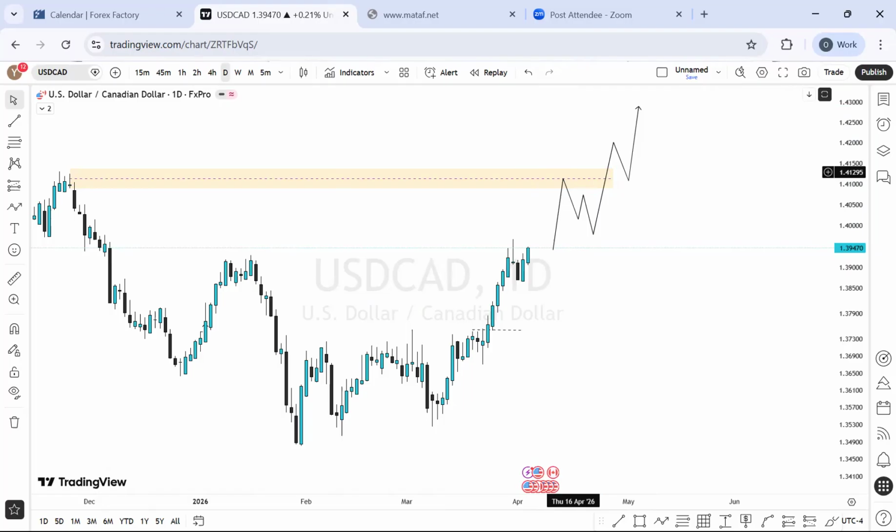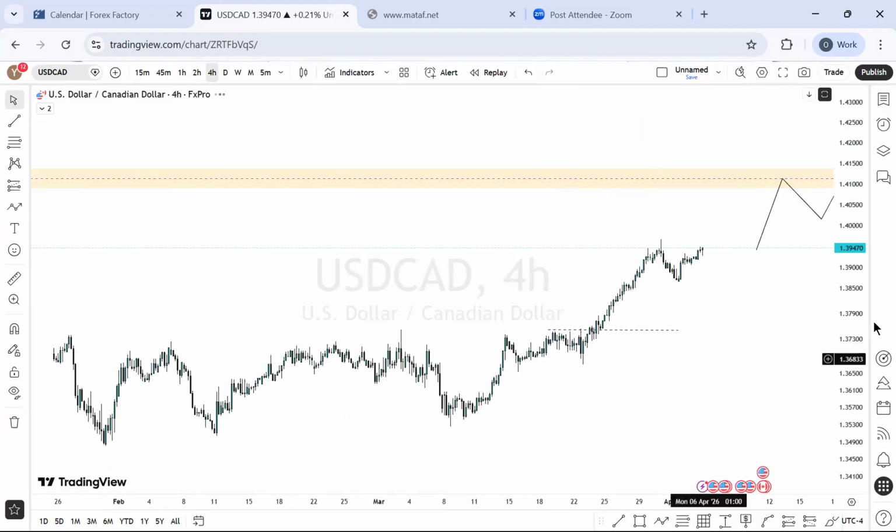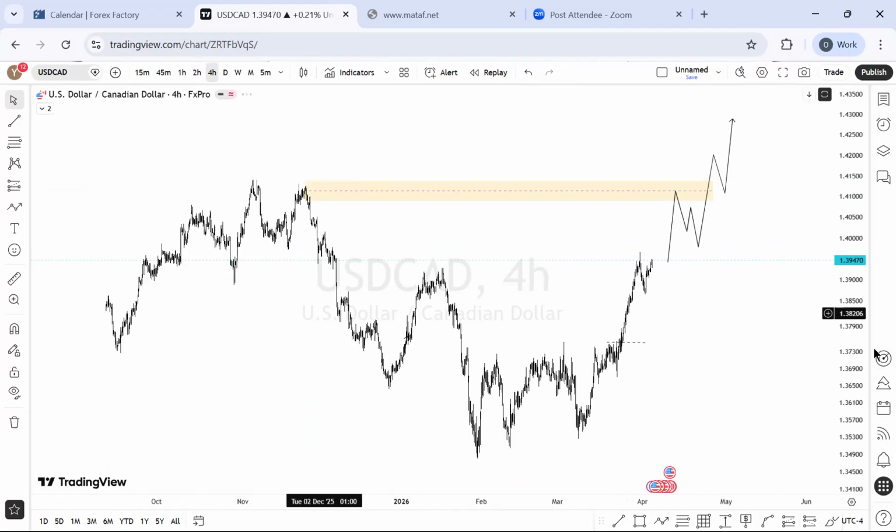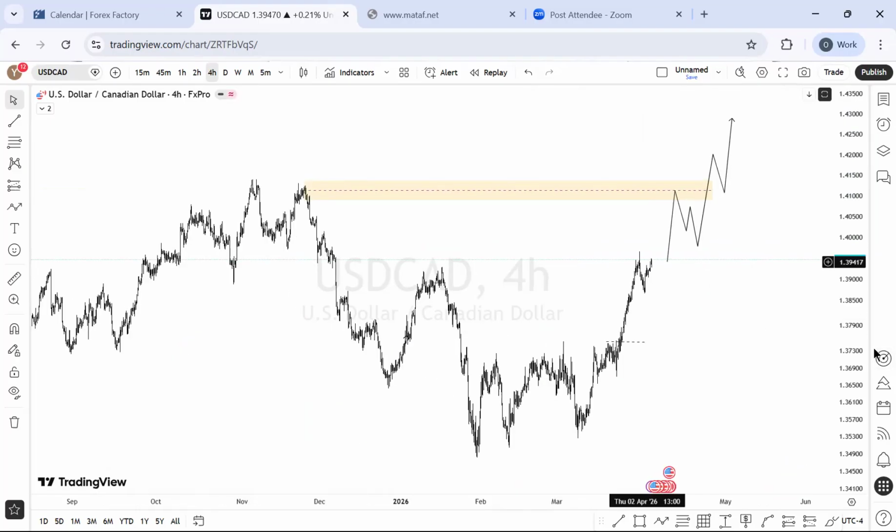But then on 4 hour time frame, do we have anything? Let's check it out. Nothing. Someone just threw out so much data, so much noise. I'm not interested. As you can see, this has not completed the cycle. It's more or less we are looking for it to complete the cycle right here.